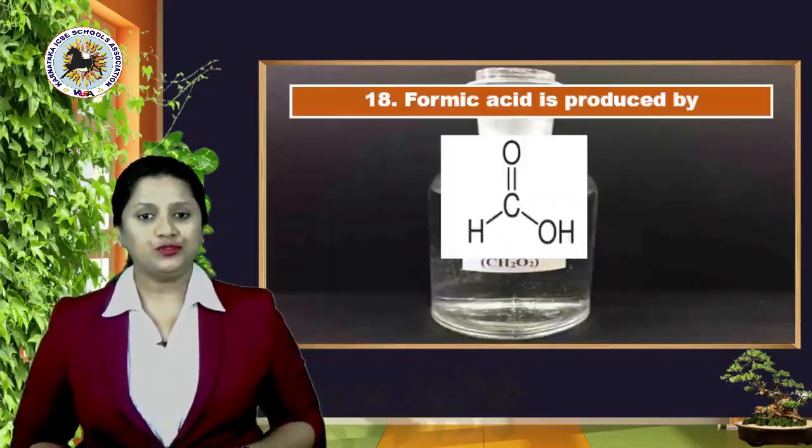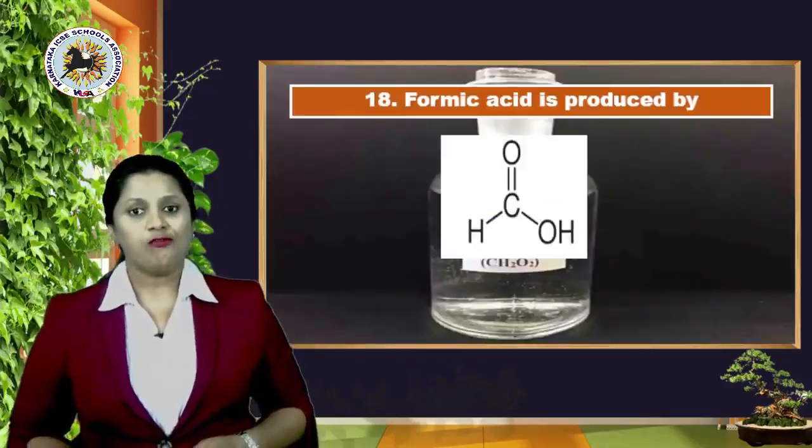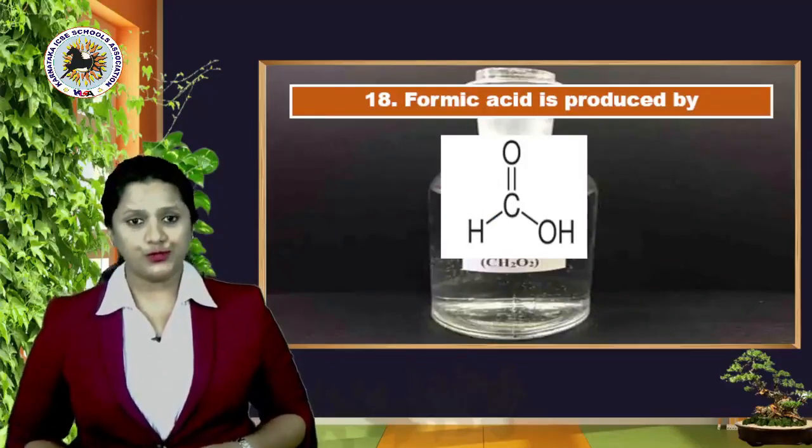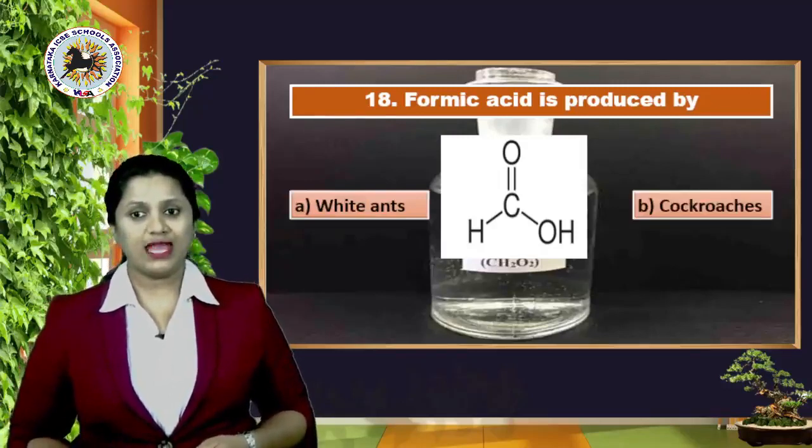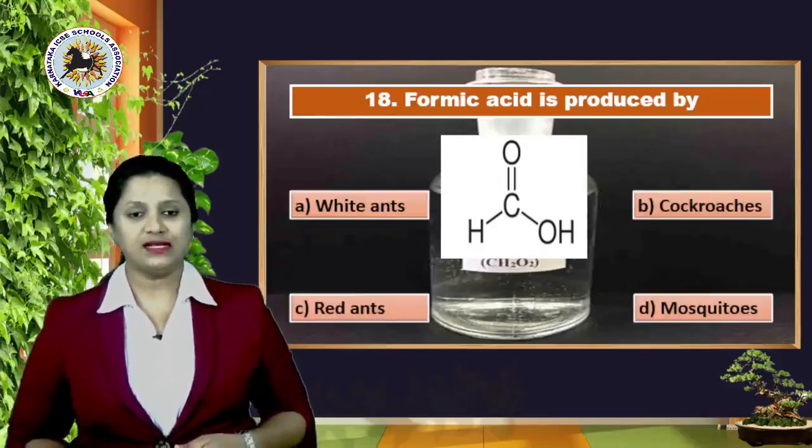Okay, let's move to our 18th question. Formic acid is produced by what? Options A, white ants, B, cockroaches, C, red ants, or D, mosquitoes.